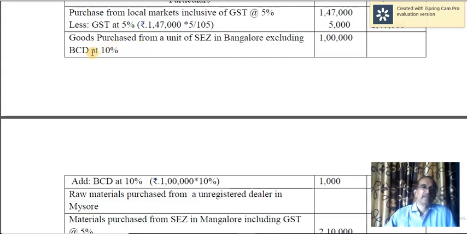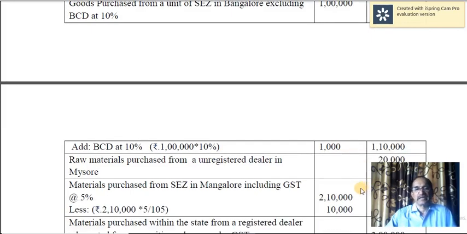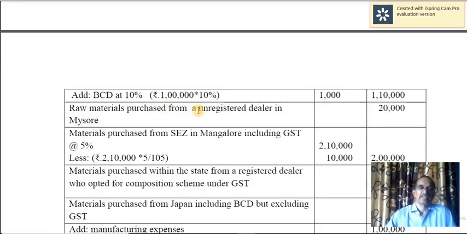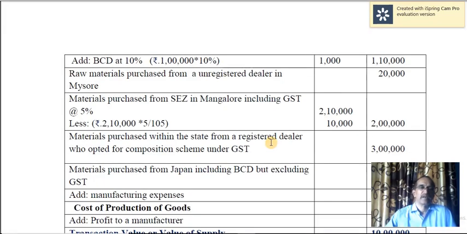To that you have to add BCD so that you will get the price inclusive of BCD. So that's what we need. So 1,10,000. Raw materials purchased from unregistered dealer in Mysore, so 20,000.